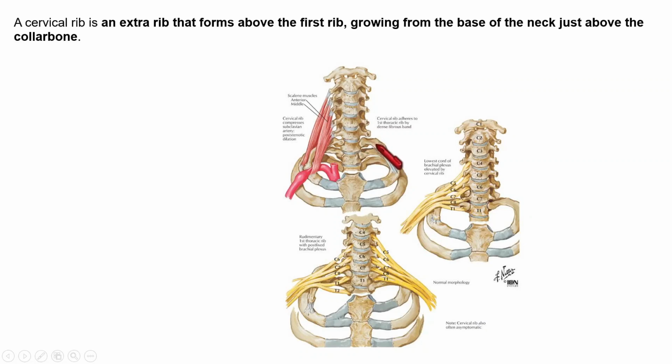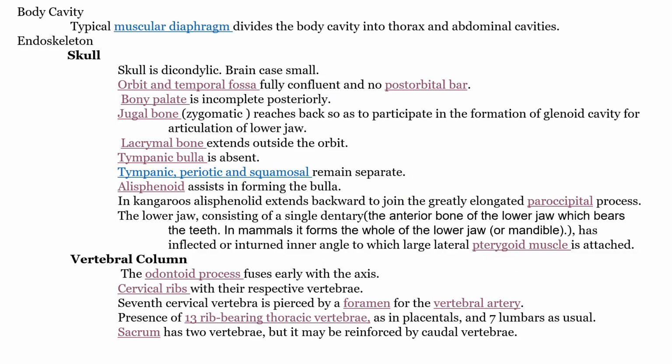That extra rib is called the cervical rib. That rib grows from the base of the neck, just above the collarbone. The cervical rib has its own vertebra, so it is arising from that vertebra.